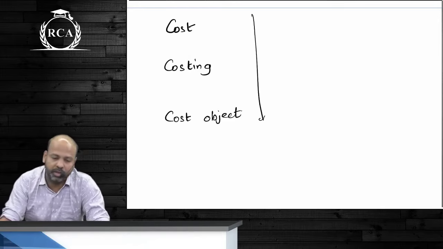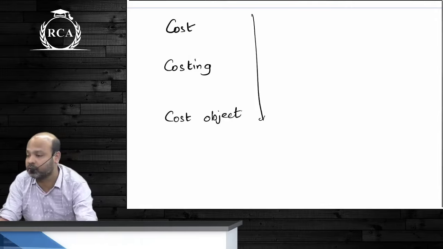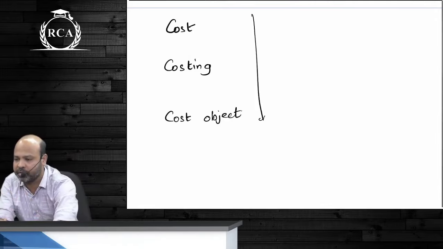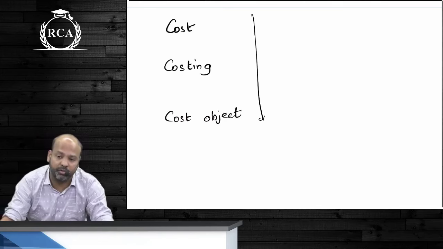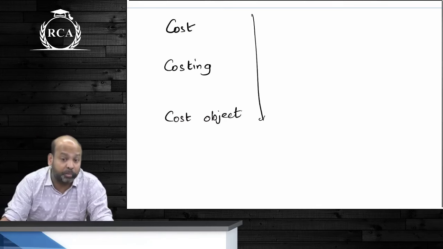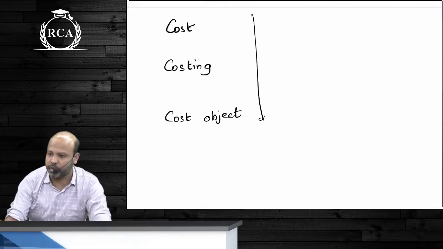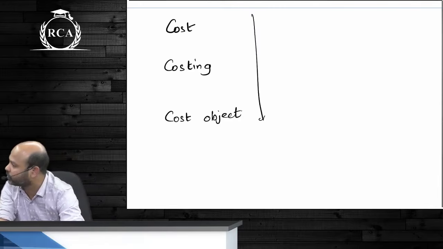The end product or the end service for which the cost is being computed, guys, is called as a cost object. I'm computing cost for the power that I'm generating. Power is the cost object. You're computing cost of manufacturing and selling an iPhone. iPhone is the cost object. You're computing what is the cost that you're incurring in respect of an employee in the organization. That employee is the cost object. Can't we compute what is the effective cost that we are incurring in respect of each employee? Yes, then employee becomes a cost object.